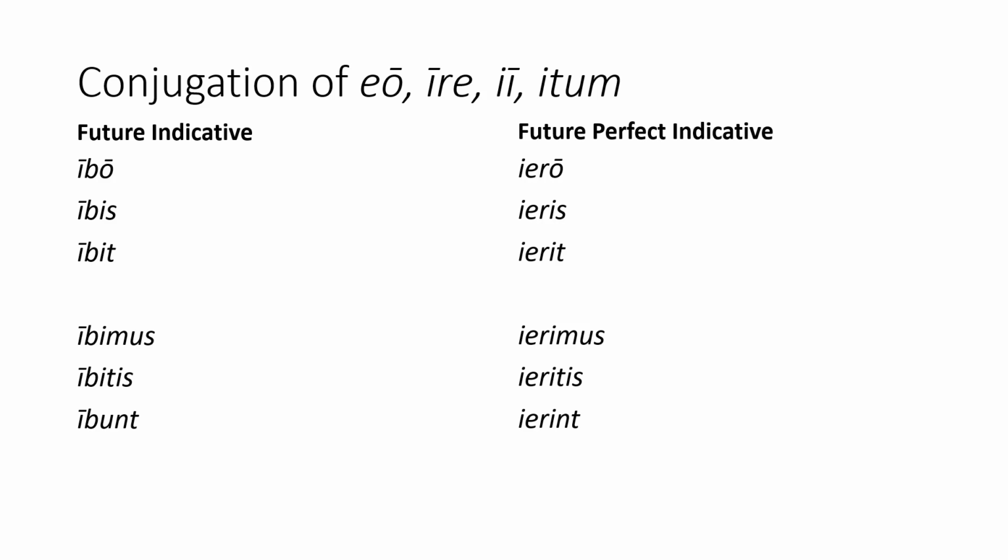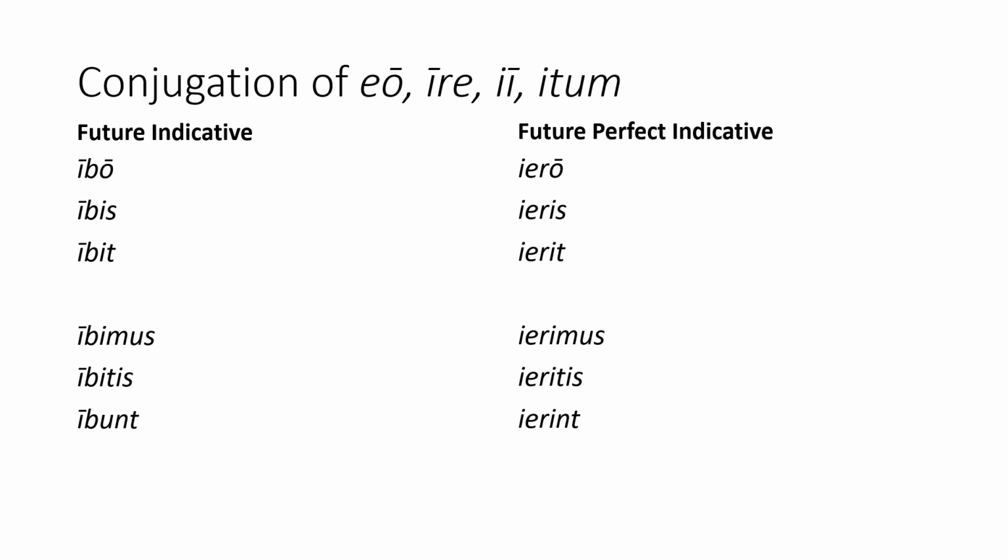Last but not least, we have the two tenses without subjunctives, future and future perfect. As mentioned previously, even though the infinitive indicates that it should be a fourth conjugation, for some reason it uses the future endings from a first and second conjugation with the bees. So the future indicative is ibo in the first person singular, ibis in the second person singular, ibit in the third person singular, ibimus in the first person plural, ibitis in the second person plural, and ibunt in the third person plural.